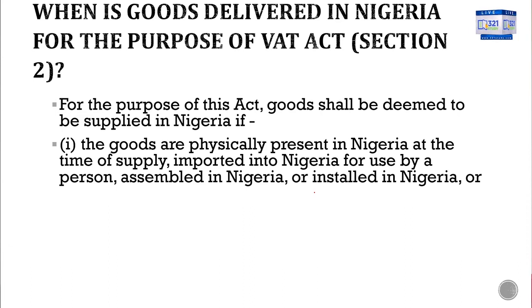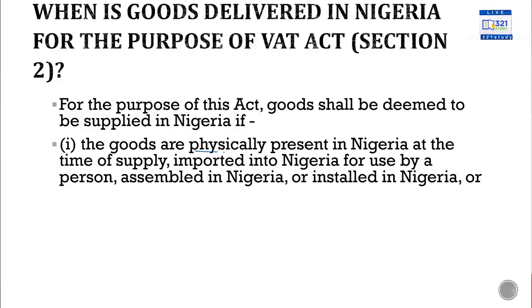So you said that goods and services have been supplied in Nigeria if, one, the goods are physically present in Nigeria. If the goods in question are not physically present in Nigeria, then you can't say the goods have been supplied. So for the goods to be supplied, they must be physically present in Nigeria at the time of supply, at the time they were imported for use by persons, assembled in Nigeria or installed in Nigeria.